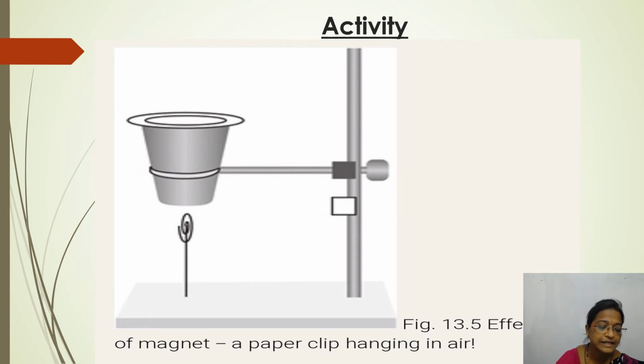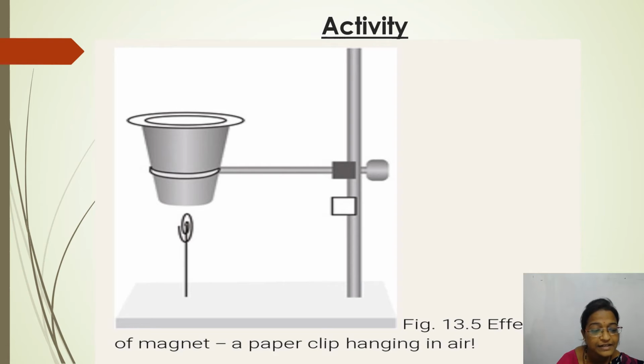Fix the other end of the thread at the base of the stand. So tie the thread at the base of the stand. Now bring the clip near the base of the cup. So what happens? Yes, the clip is raised in the air without support, like a kite.